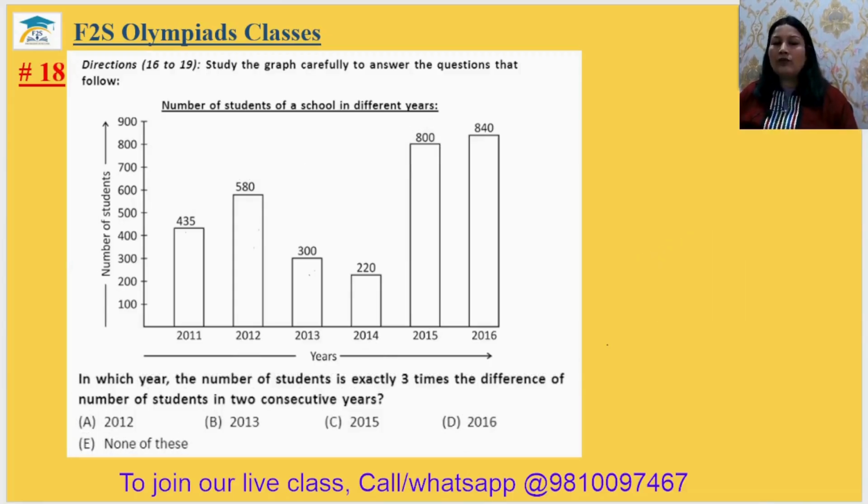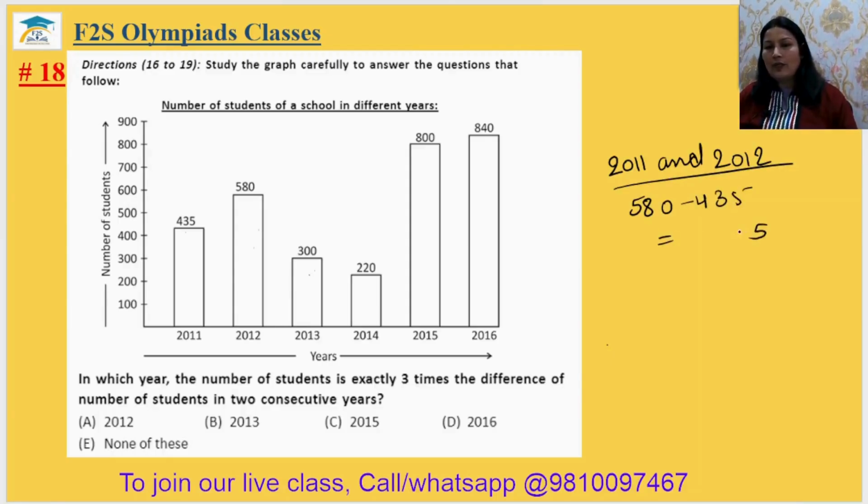Question number 18. In which year is the number of students exactly 3 times the difference of the number of students in 2 consecutive years? Okay, so 2 consecutive years. First we will take 2011 and 2012. So 580 minus 435 is equal to 145, and multiply by 3. So 145 multiply by 3, you will get 435. After multiplication, you will get 435. I am writing it here. 435 is not equal to any one.